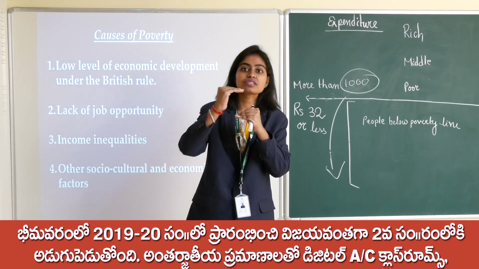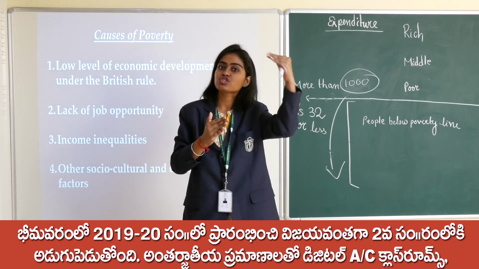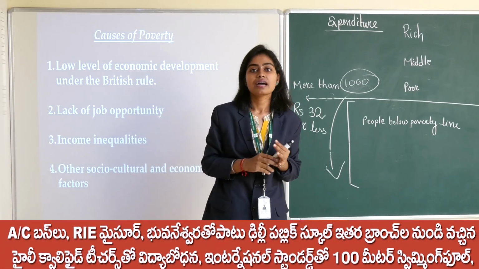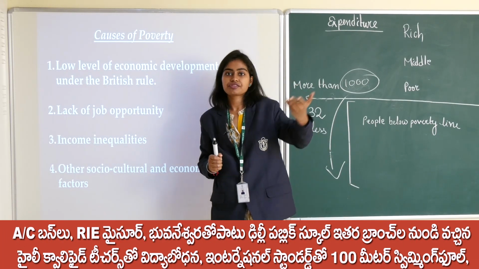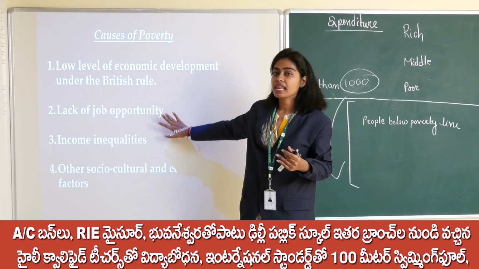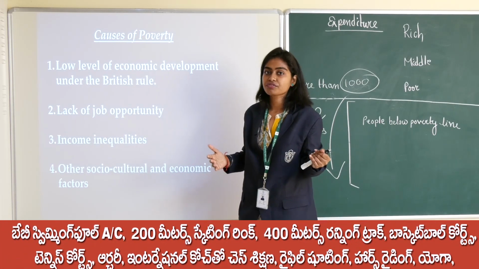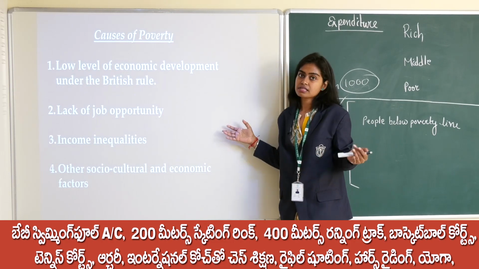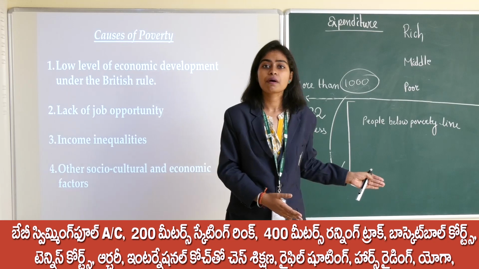The population was increasing, but jobs were not increasing at the same rate. So there was a lack of job opportunity for the growing population of India, and if there is no employment, ultimately it leads to poverty.